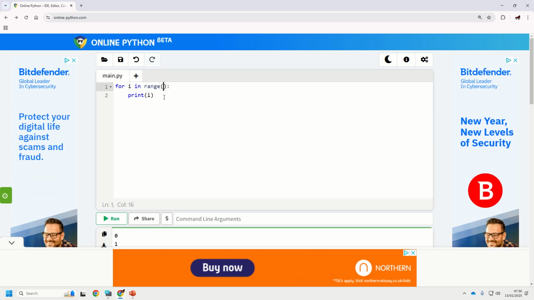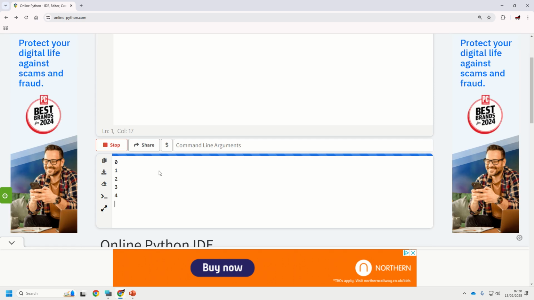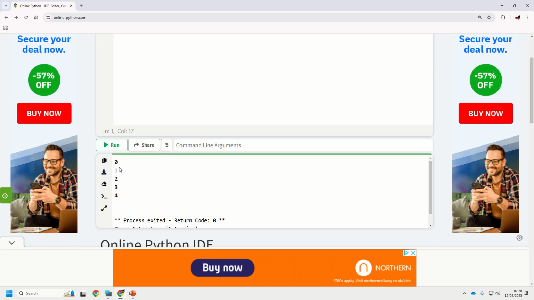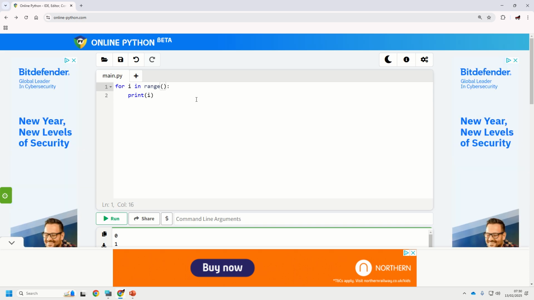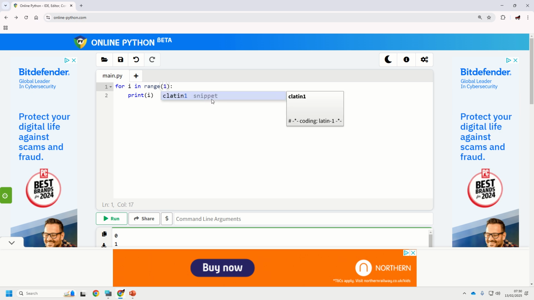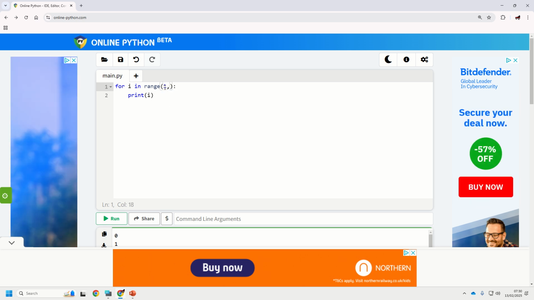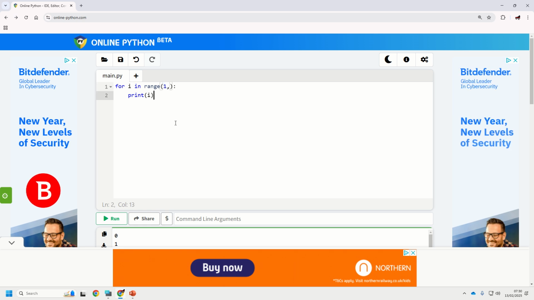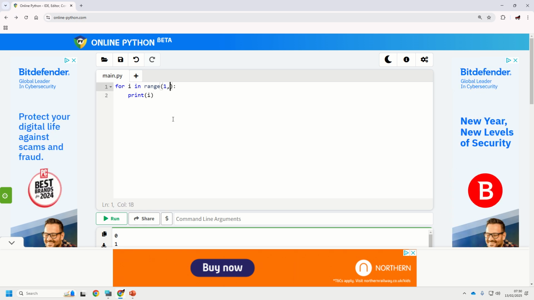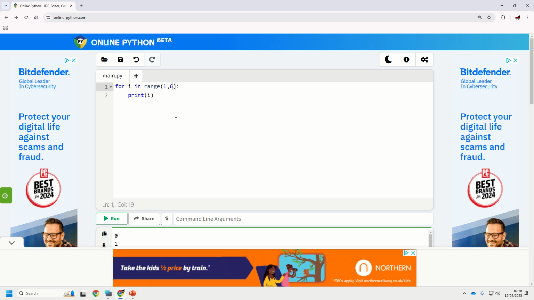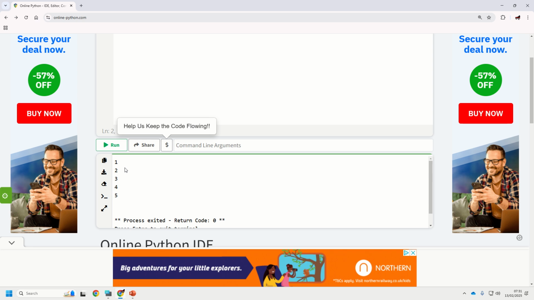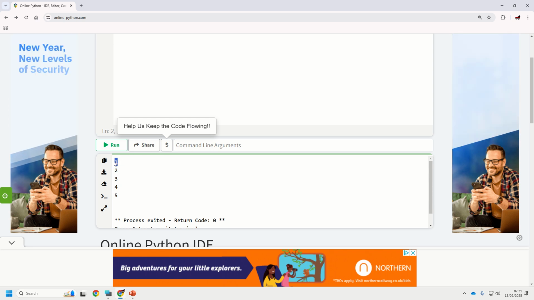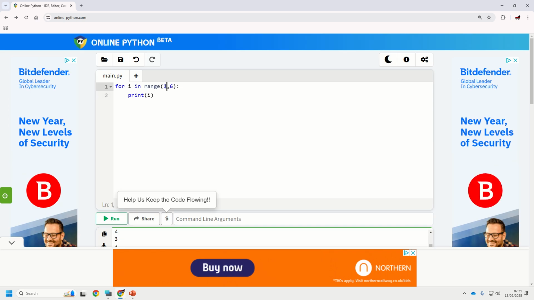Okay, if I change it to 5 and run the same program again, you'll see that it does it 5 times, 0, 1, 2, 3, 4. And computers always start things from 0 unless you tell it otherwise. If I do put 1, comma, this is now the start point. After the comma would be the end point. So when I run this now, it will print out 1, 2, 3, 4, 5. It started from 1 instead of 0 because I told it to.